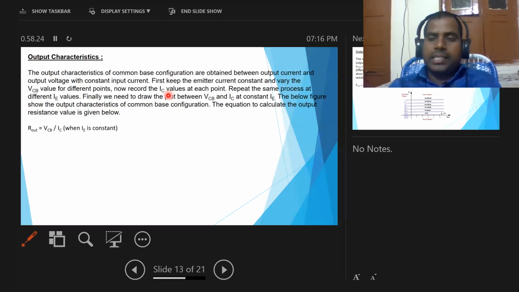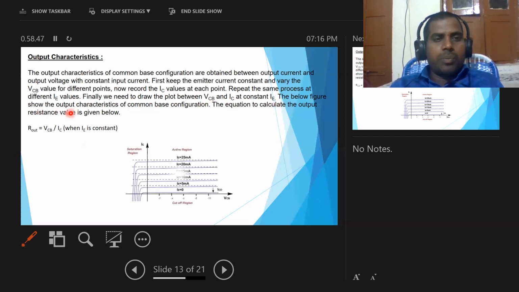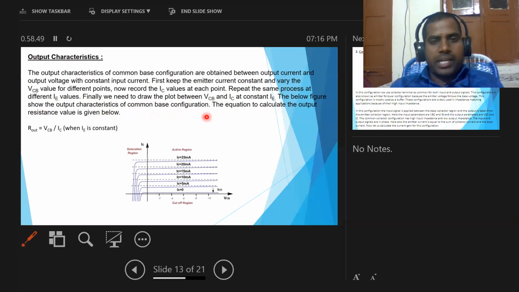Then we take output current for different values of output voltage. Then we draw a graph in between VCB and IC, that is output voltage and output current. The below figure shows the output characteristics of common base configuration.